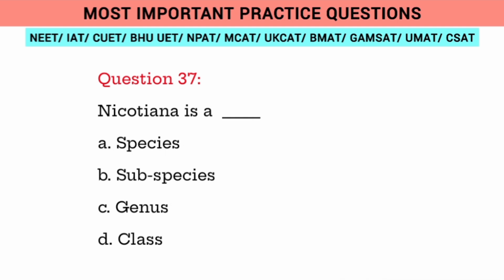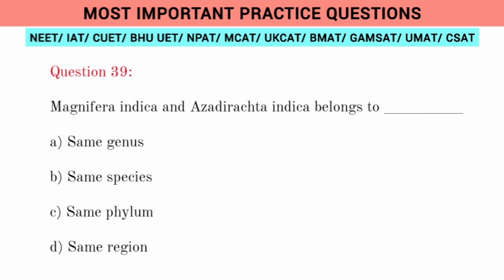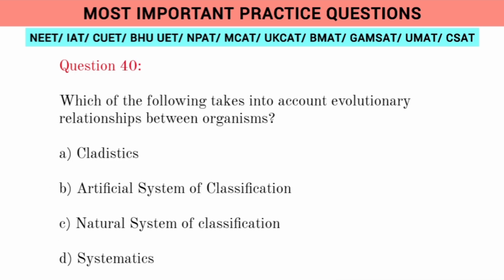Question 39. Nicotiana is a: A. Species, B. Subspecies, C. Genus, D. Class. Question 40. Which among the following is involved in the naming of the animals scientifically? Question 41. Mangifera indica and Azadirachta indica belong to the same: A. Genus, B. Same species, C. Same phylum, D. Same region.